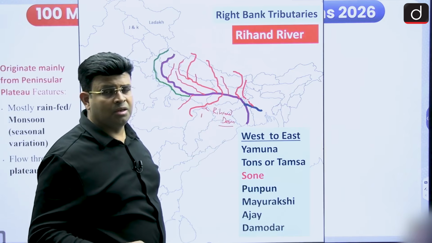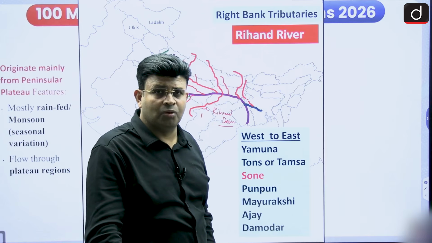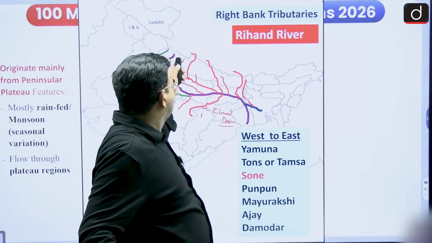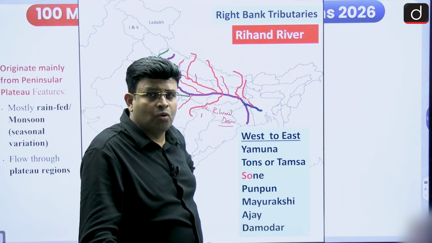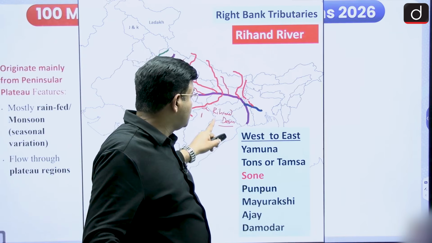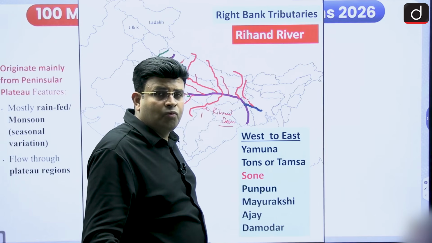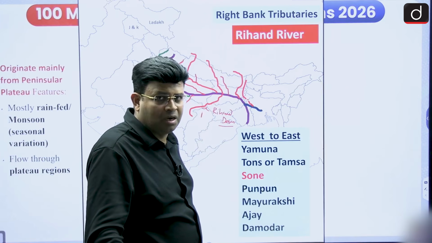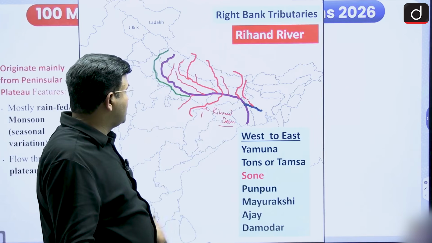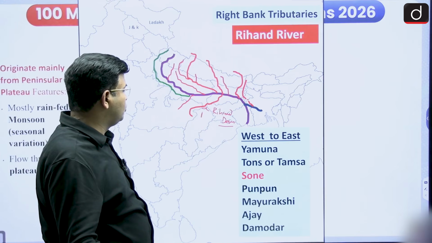the name of the lake. You know that in Himachal Pradesh there is the Satluj river, and on that there is one lake, Govind Sagar lake. It is known as Govind Vallabh Pant Sagar lake. So this Rihand dam is made on the Rihand river in the Sonbhadra district of UP.